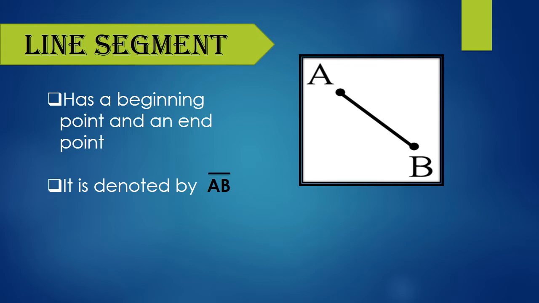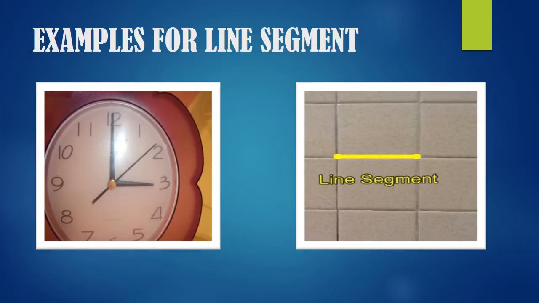Also, we can draw line segment using rulers. These are some examples for line segment. First one is hands of the clock because it has a starting point here and end point this end. So it is a line segment. Also the edge of the tiles is also a line segment because it has a starting point and ending point. Is it clear? Line has no starting point and end point, but line segment has both starting point and end point.